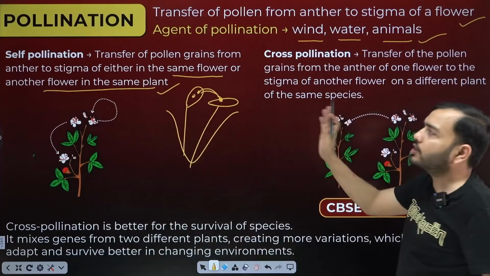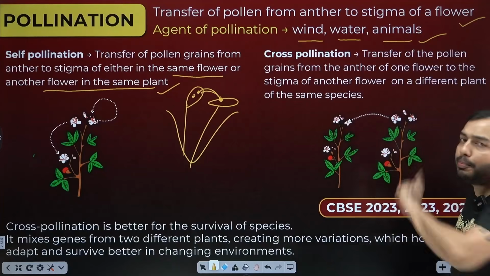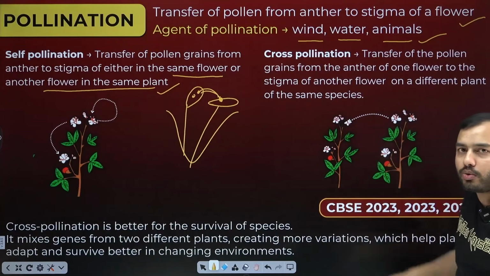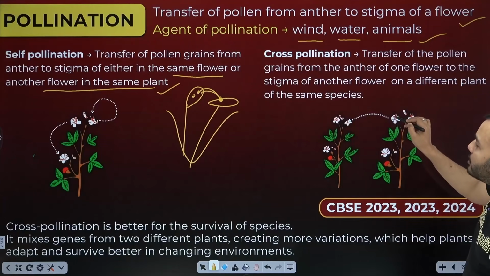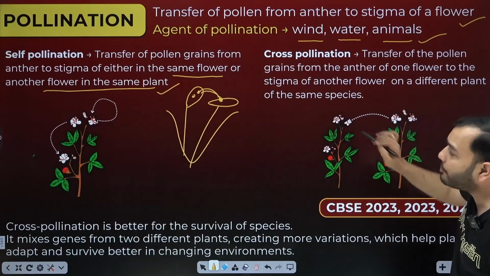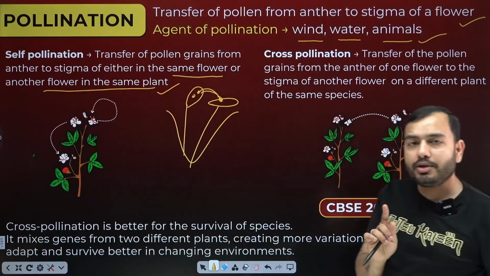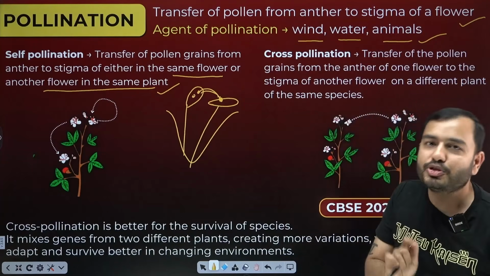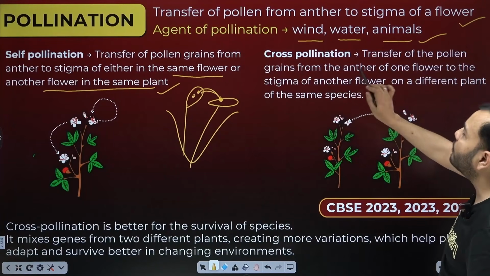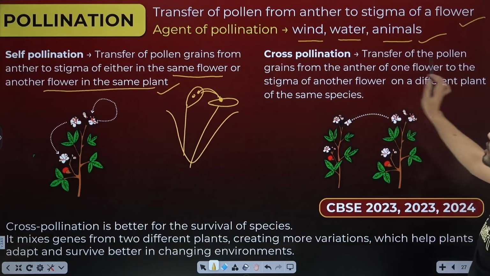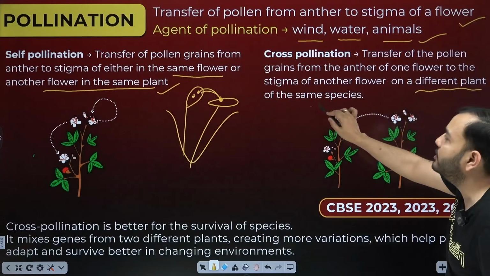Okay. Cross-pollination, the remaining one. What is cross-pollination? Pollen will have to go from one plant to another plant. It will have to cross from one plant to another. So there will be an anther on the flower of one plant, and a stigma on the other plant. Pollen grain will go from here to here. There is one condition, that both these plants should be of the same species. Cross-pollination: transfer of the pollen grains from the anther of one flower to the stigma of another flower on a different plant of the same species.